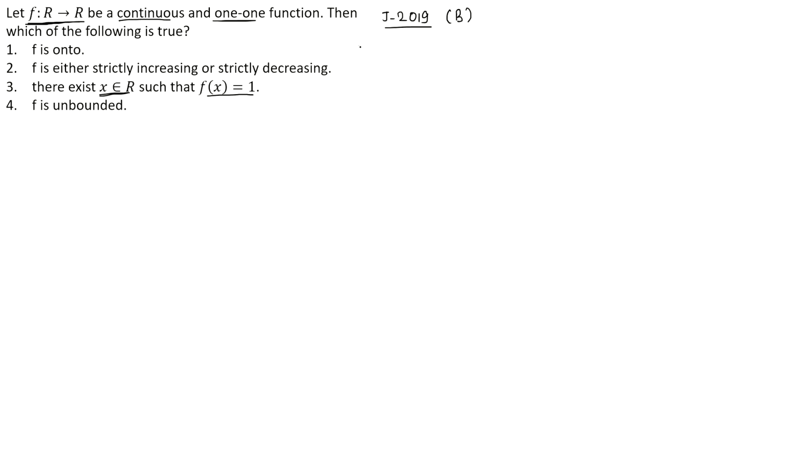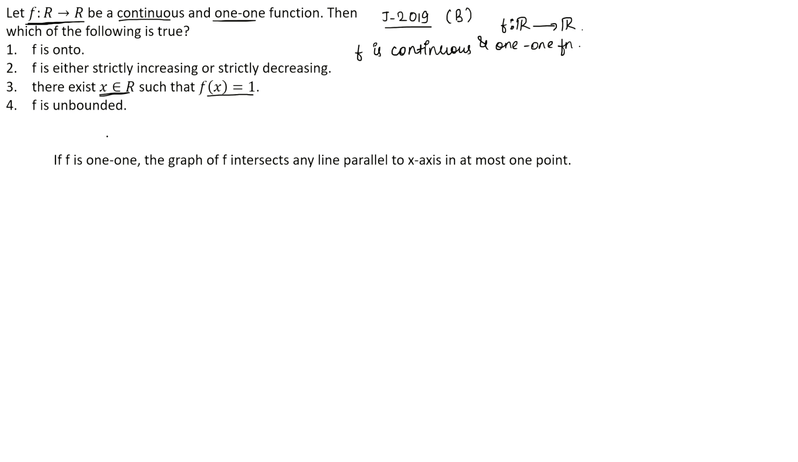So f is continuous and 1-1 function, and f is a function from R to R. Now what is meant by a function being 1-1 graphically? So let f be again a function from R to R. Then if f is 1-1, the graph of f intersects any line parallel to x-axis in at most 1 point.